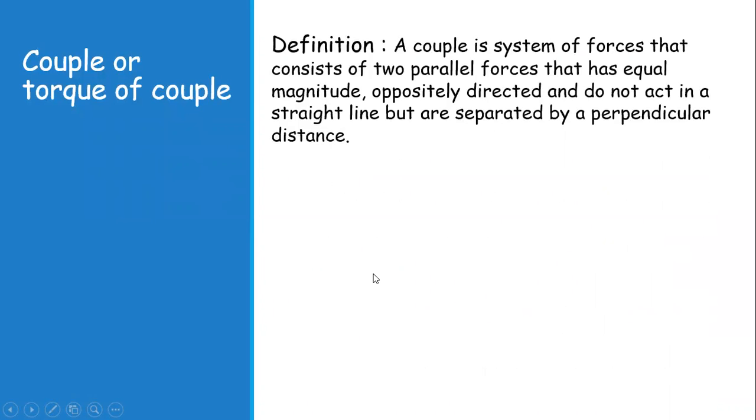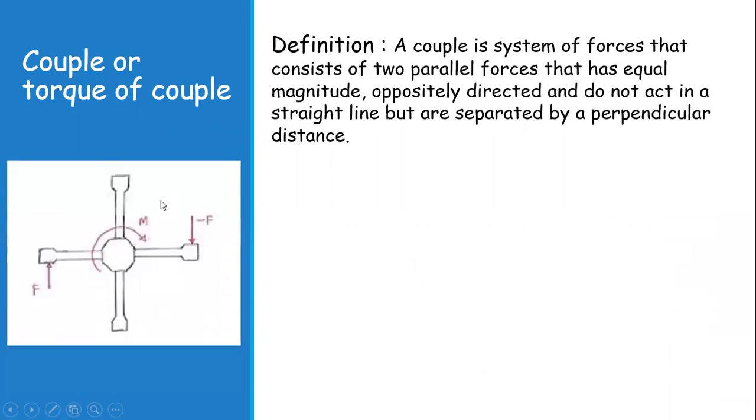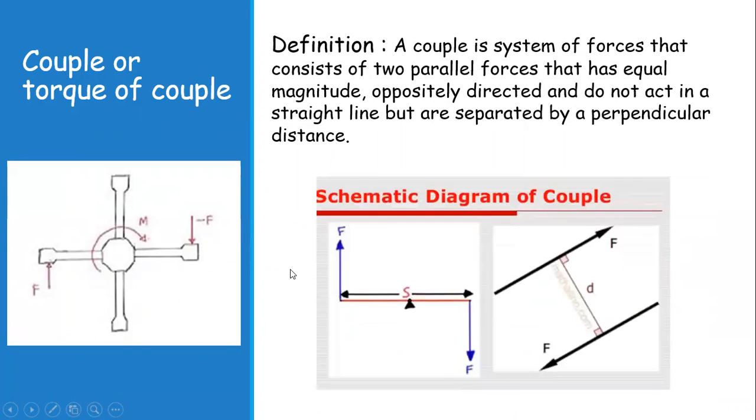Now the next is couple or torque of a couple. The definition: a couple of a system of forces consists of two parallel forces that are equal in magnitude, oppositely directed, and do not act in a straight line but are separated by a perpendicular distance. You can see this is the Tommy bar and this is the schematic diagram of the couple.